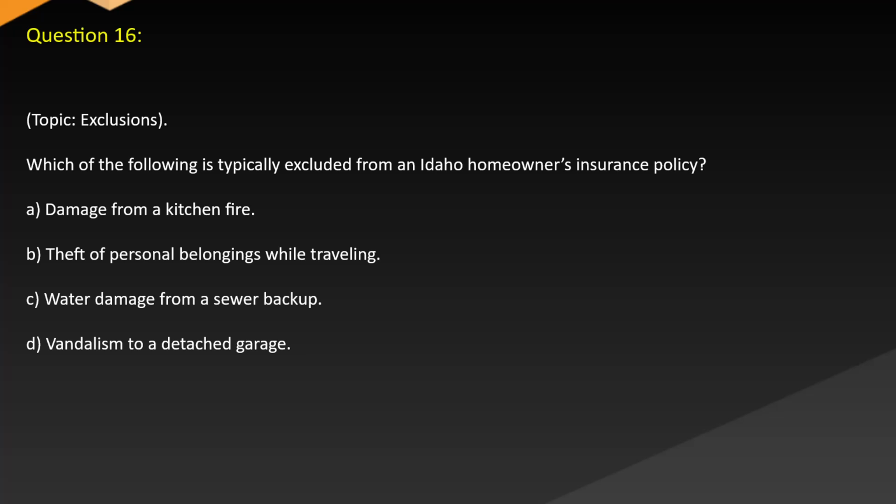Question 16. Topic: Exclusions. Which of the following is typically excluded from an Idaho homeowners insurance policy? A. Damage from a kitchen fire. B. Theft of personal belongings while traveling. C. Water damage from a sewer backup. D. Vandalism to a detached garage.